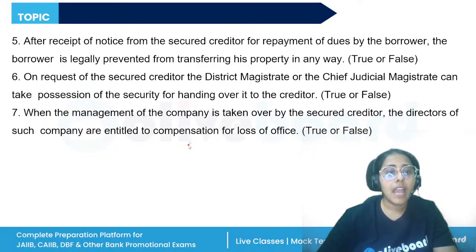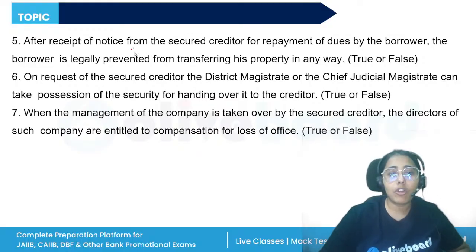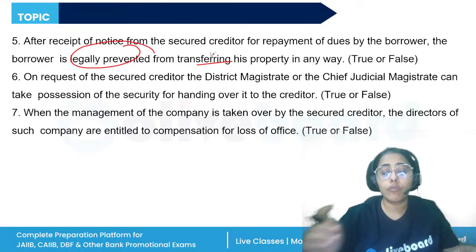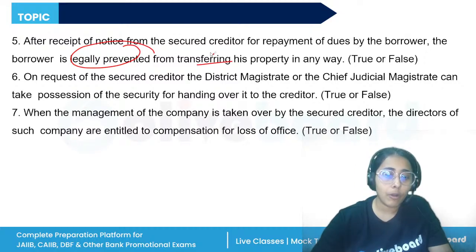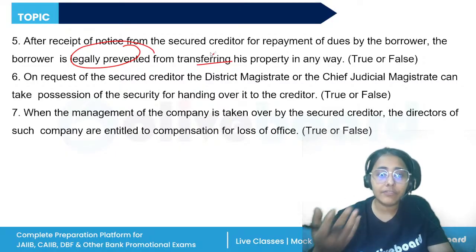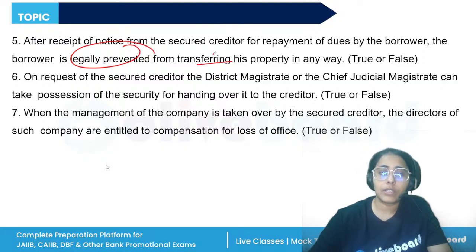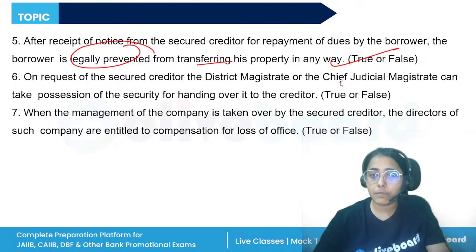All right. After receipt of notice from the secured creditor of the repayment of dues, the borrower is legally prevented. Correct. Once the borrower receives the notice that this property is now under the property of the bank, the borrower cannot sell, transfer, or dispose of the property. So it will be legally prevented. On request of the secured creditor, the district magistrate or the chief judicial magistrate can take possession of the security for handing it over to the creditor.